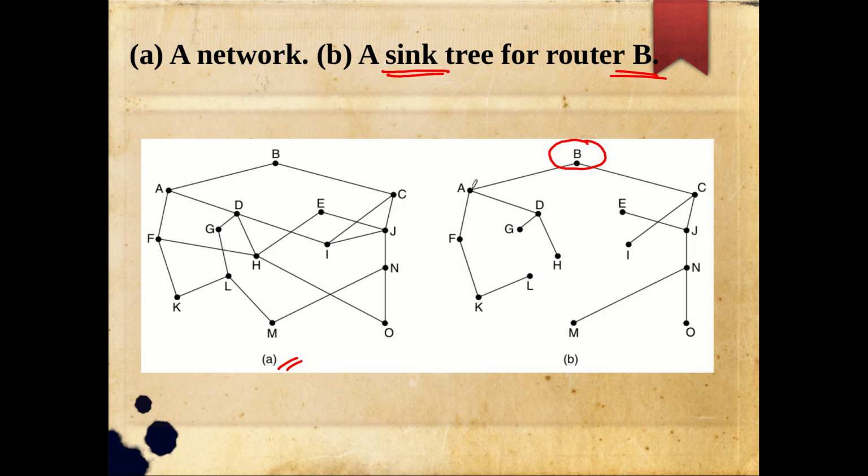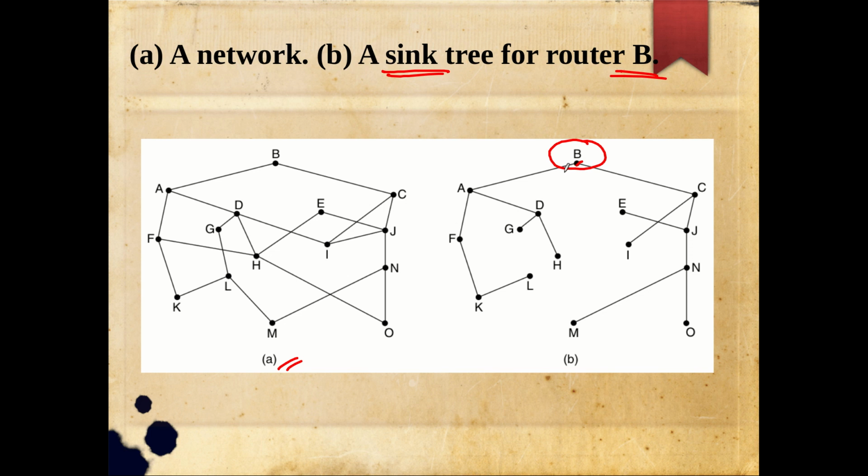I find that this one, because it is a direct single hop communication. It is directly connected. Similarly, from F, what is the optimal path to B? That is going to be FAB. From K again, KFAB.